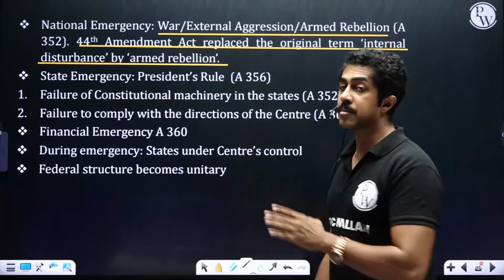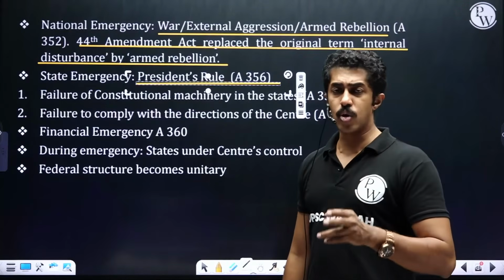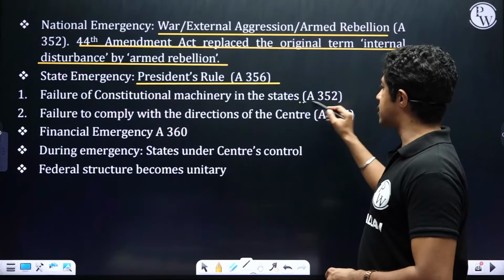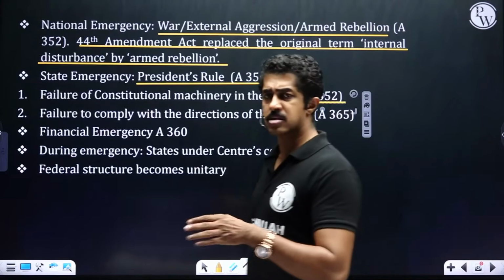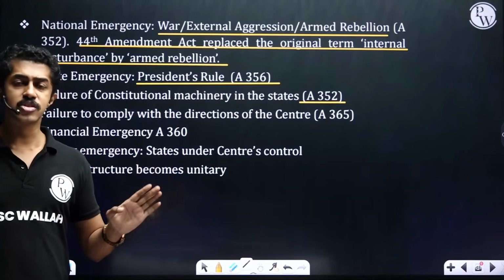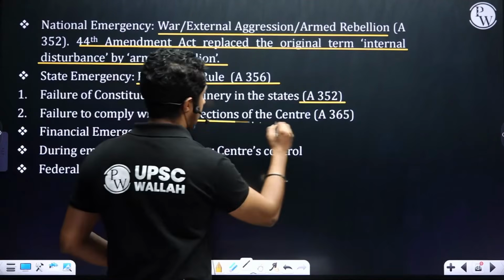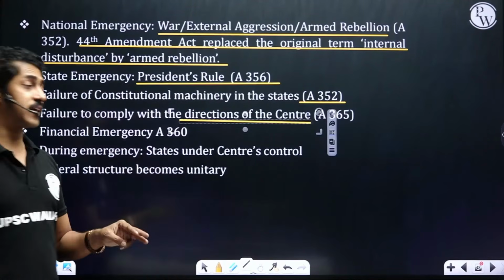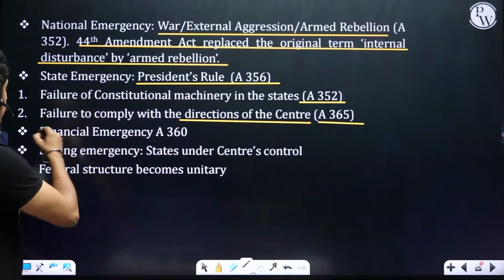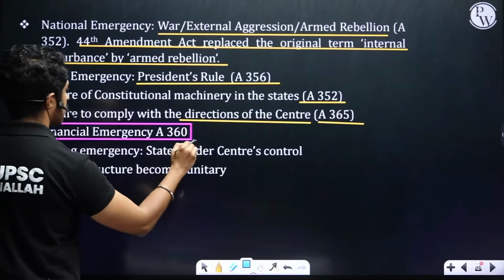Then state emergency is there. But state emergency, you don't say, you generally call it what? President's rule. President's rule under Article 356 is imposed when failure of constitutional machinery in the state under Article 352. That is basically position of governor, chief minister, any constitutional machinery fails to do their job under Article 352. Then failure to comply with directions of the center, Article 365. All right. Then finally you have financial emergency.